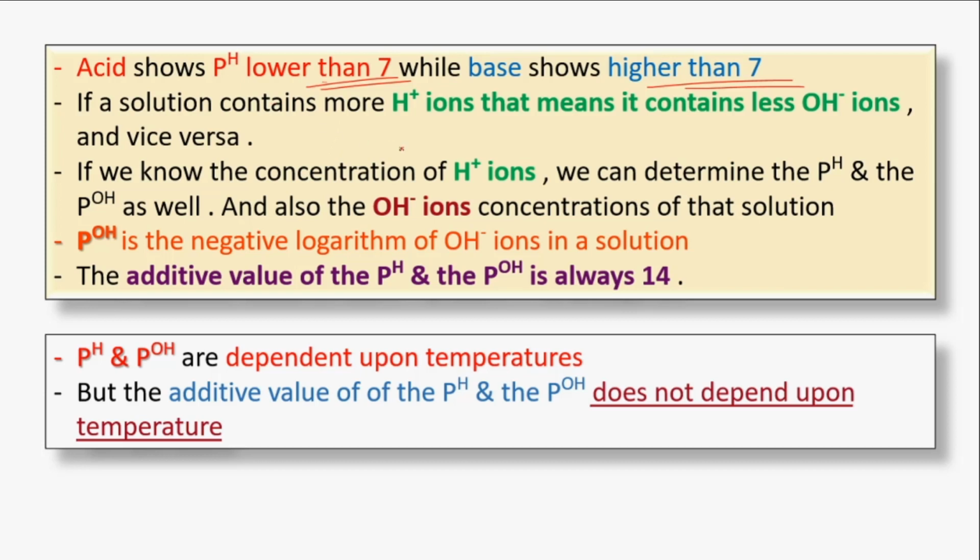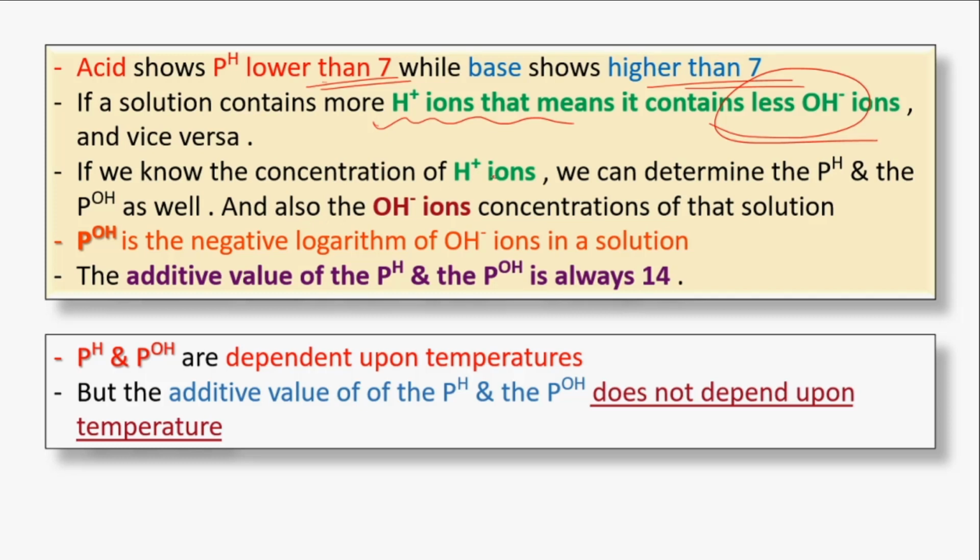And if a solution contains more hydrogen ions, that means it will contain less hydroxyl ion, because an acidic solution will contain more hydrogen ions, but it will not contain that much hydroxyl ion. If hydroxyl ion concentration is high, then the solution will be basic in nature.